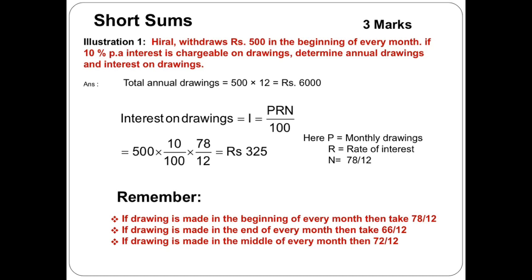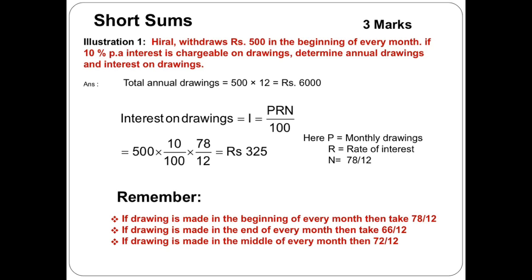And for withdrawal in the middle of every month, that means on the 15th of every month, we have to take 72 by 12. So remember these 3 points, most important points for interest on drawings.